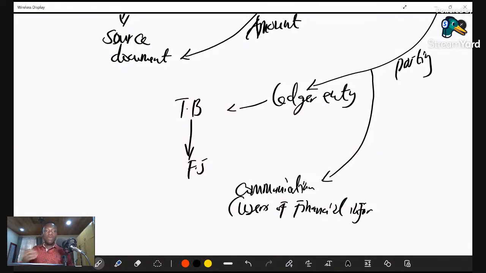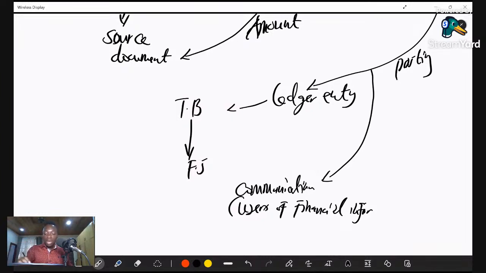Before you can account for any financial transactions, you must have knowledge about this language that we are talking about, accounting. So let's note that accounting is the language that we use in businesses to account for the transactions that have occurred, and these transactions should have monetary substance. So let's take note of that.